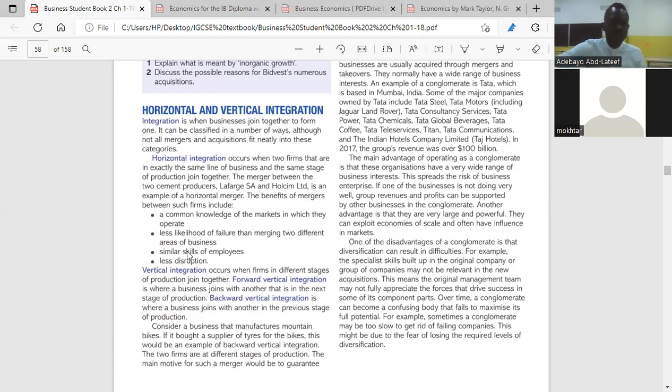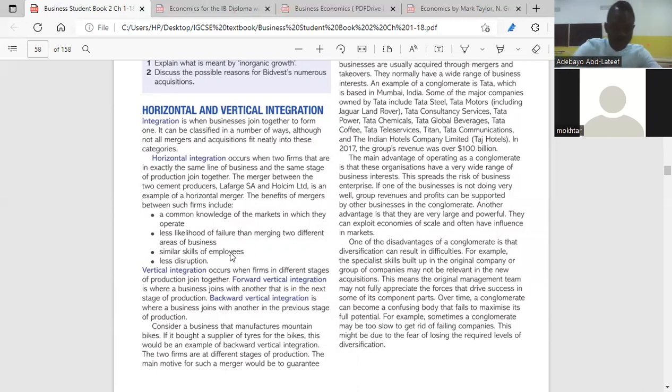Yes. The third one, similar skills of employees. So for similar skills of employees, because business A, which is a school, and business B, which is another school, are coming together, they have teachers. So both schools have teachers. So there's possibility that they have already made teachers that have almost the same skills. So there's no need to introduce anything to them in terms of operation. They already know what they have to do. I mean the workers. So business A and business B coming together will have ready-made workers, ready-made staff or workforce that understand the operations of the business.